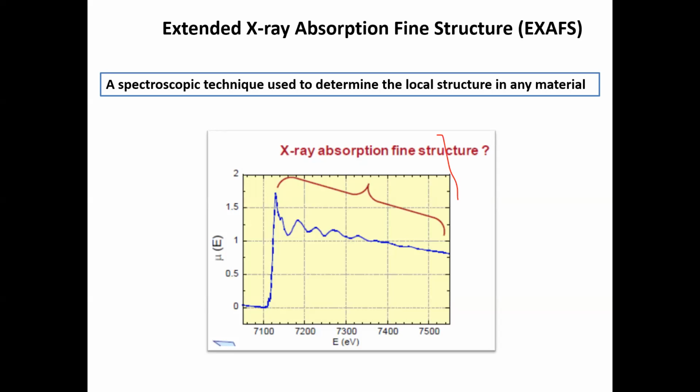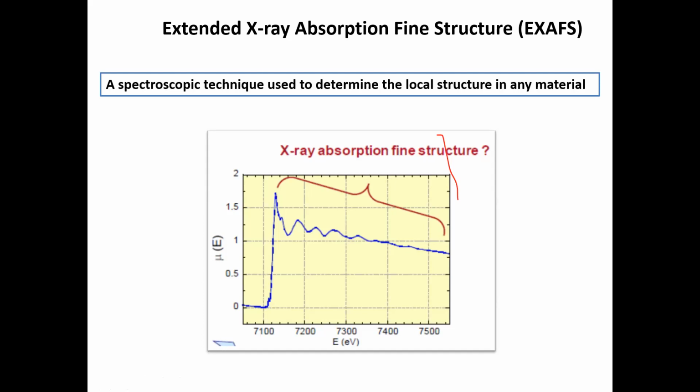The small features in this X-ray absorption spectrum were historically named a fine structure because it was a very tiny signal among the major absorption spectrum. In fact, initially it was ignored as noise in the signal.